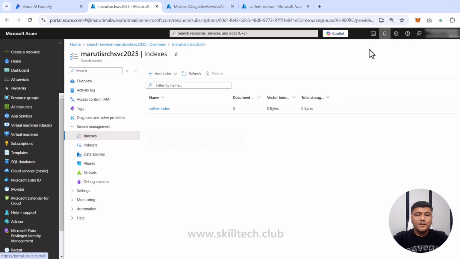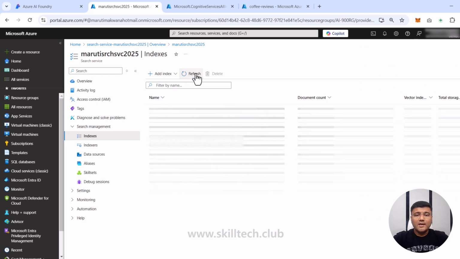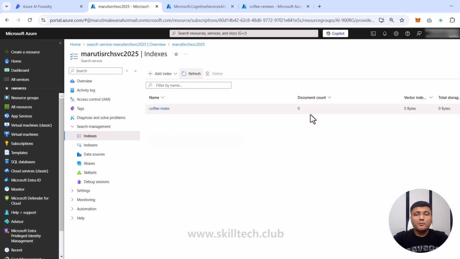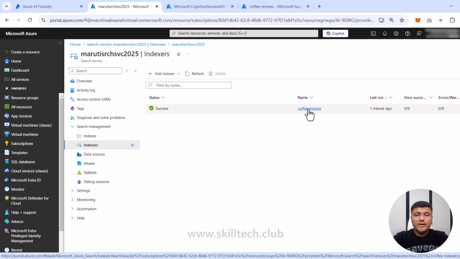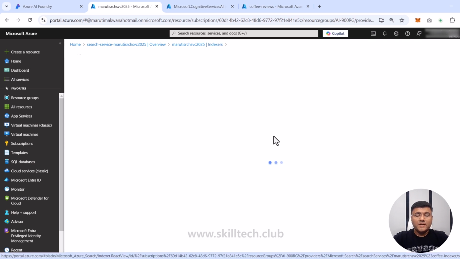It's just going on. This actually takes a little time, and then it's going to reflect here. So you have to wait till this is showing you the proper document count with the proper data associated with that. So let's just wait for some time. Now, while this is going on, you can optionally go to indexer. You can click on your indexer name, which is this one, coffee indexer.